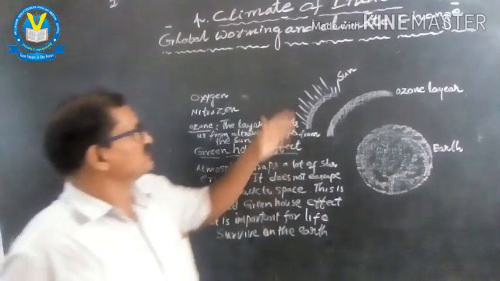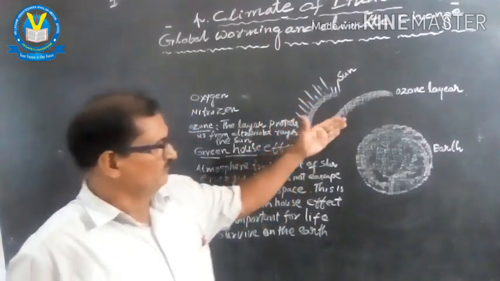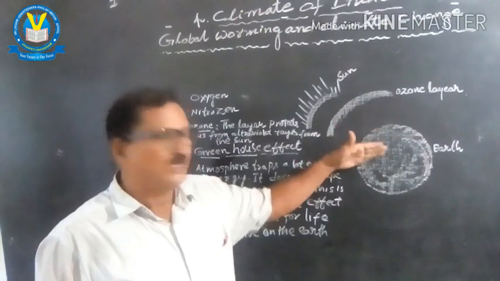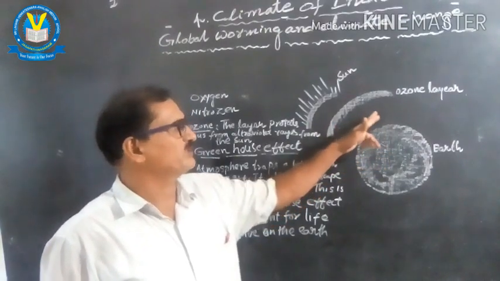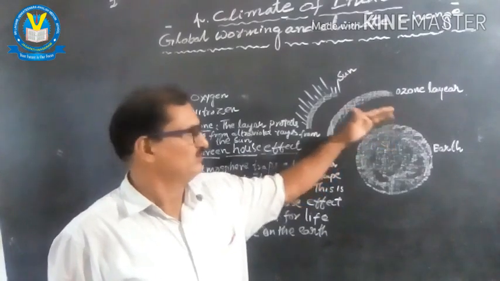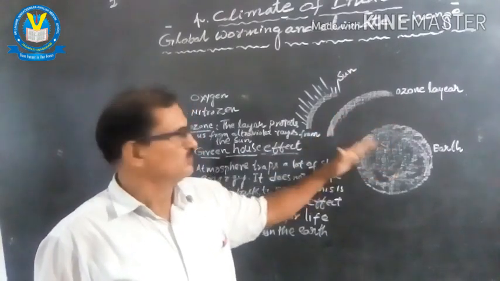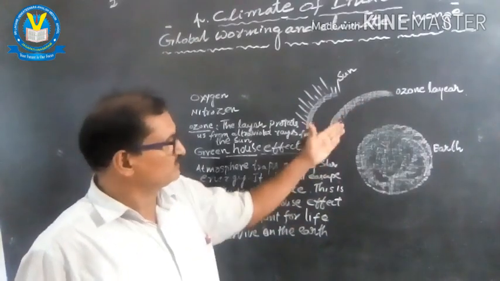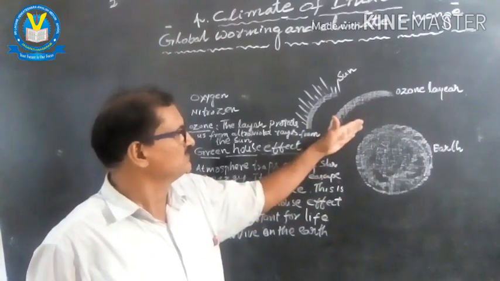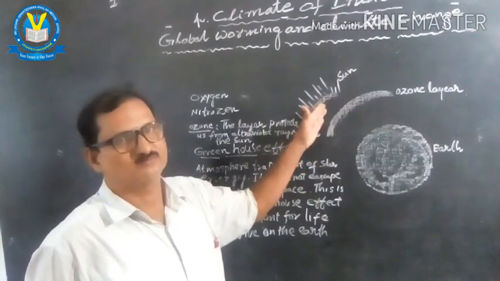Next information is when earth formed, slowly atmosphere also took place. Then the atmosphere started to catch.